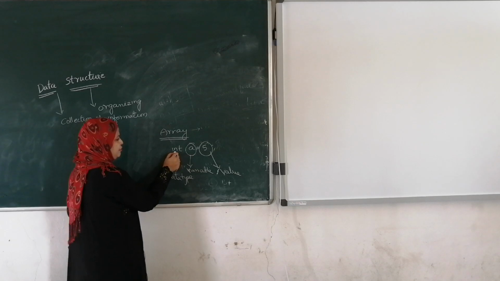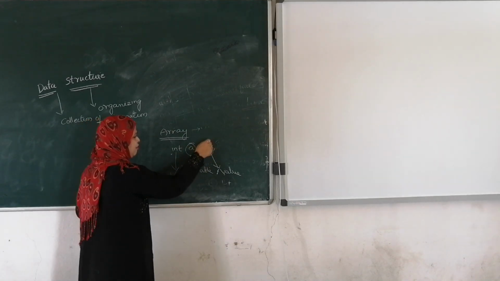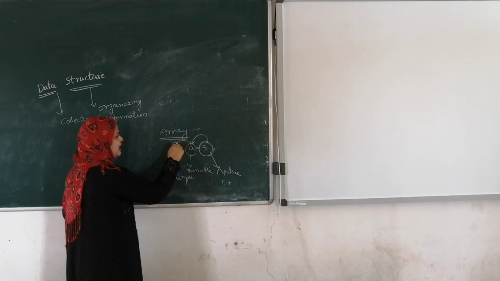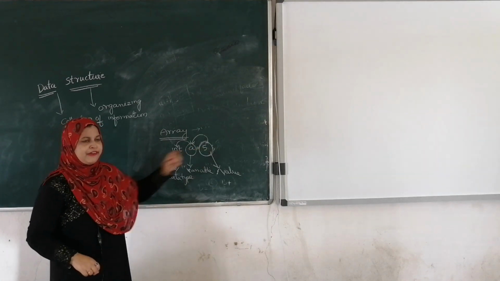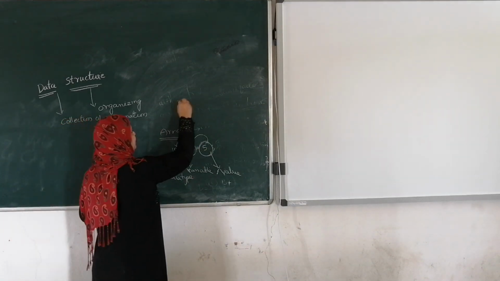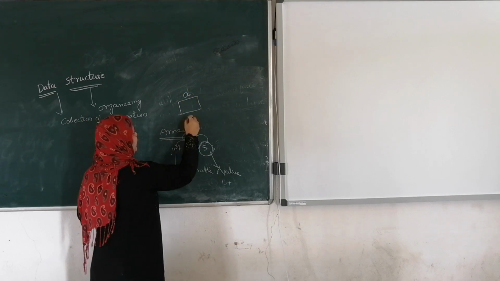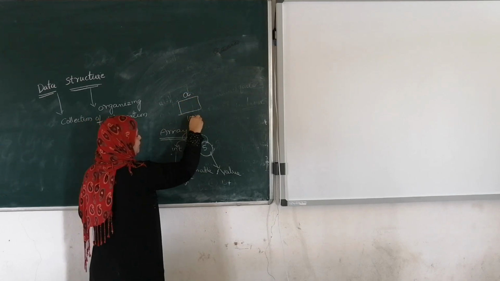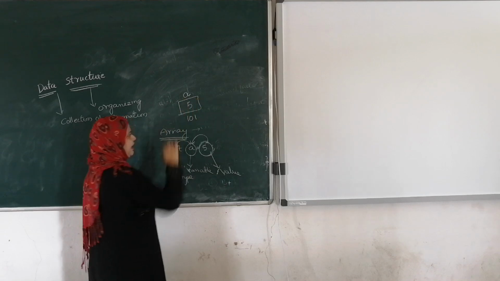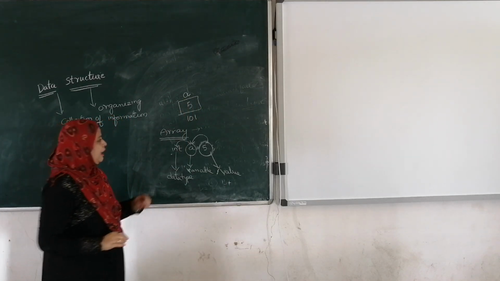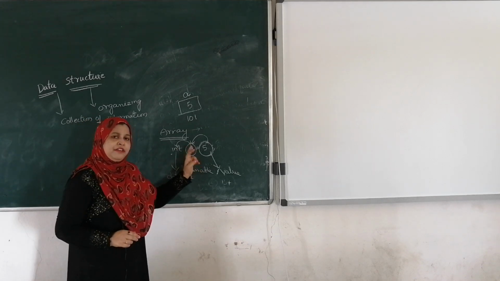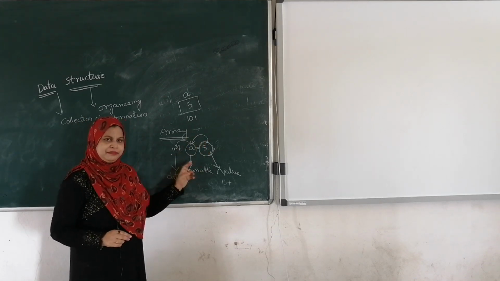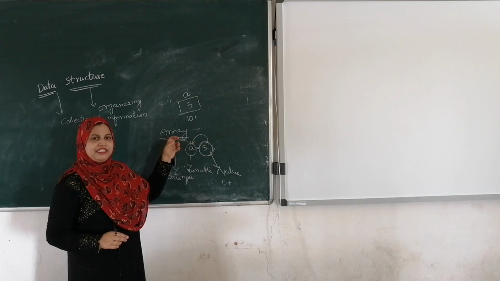Here int a equals 5 means we are going to store the value 5 in variable a, which is the integer data type. Whenever we declare int a equals 5, the system is going to allocate a memory location for this variable a. For example, at memory location 101 we are going to store the value of a, 5. Right? Now here a is a variable. In this variable we are going to store only a single value. The value 5 is stored in the variable a.